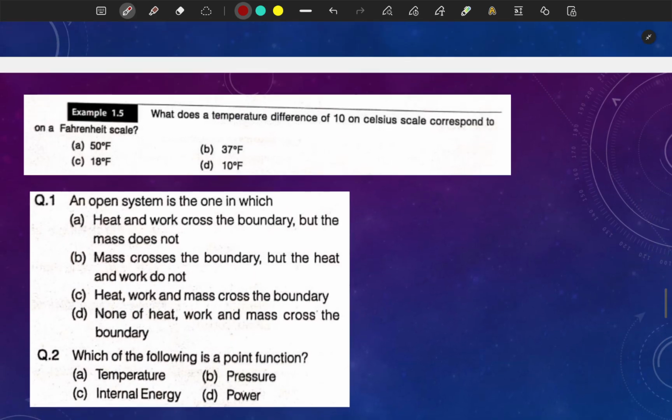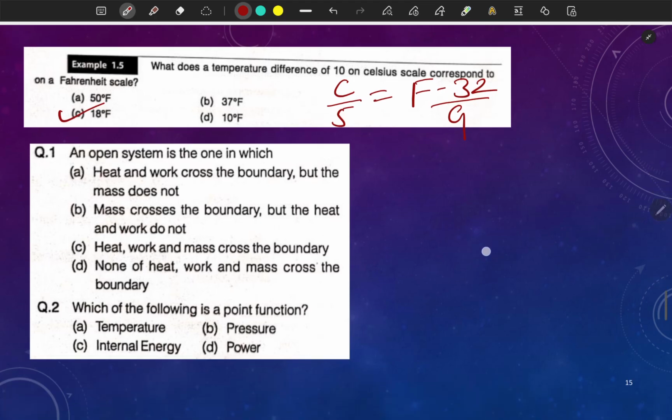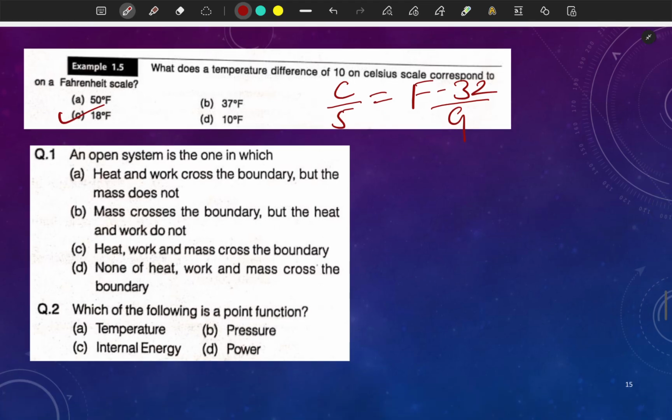Okay, good. What is the temperature difference of 10 on the Celsius scale corresponding to on the Fahrenheit scale? The concept is very simple. We have to use the formula C by 5 equals F minus 32 by 9. By solving this, I think answer C will be the correct answer. Okay, so we have some more brainstorming. Let's see. Open system is the one in which... I think we have already discussed, so answer will be C. Which of the following is a point function?